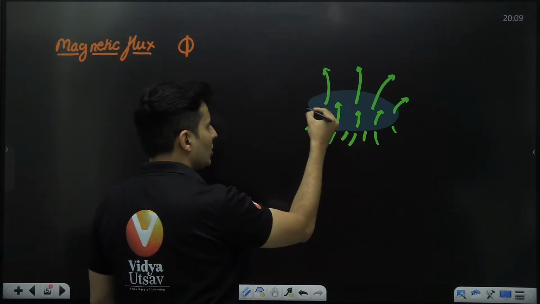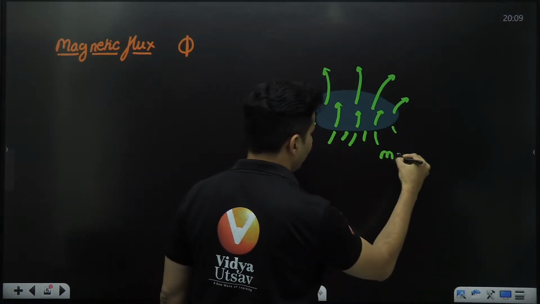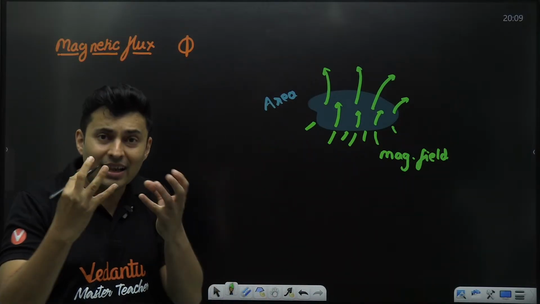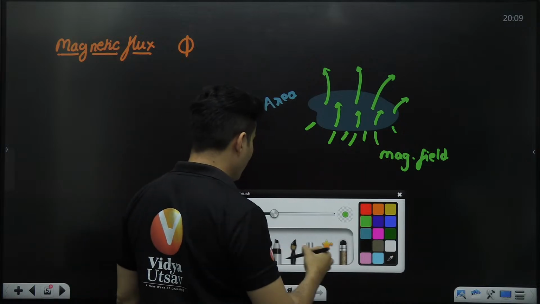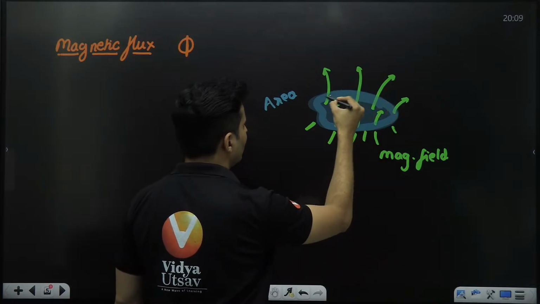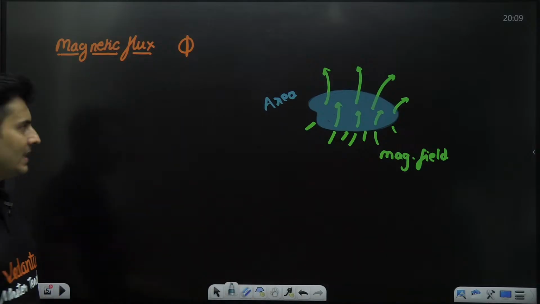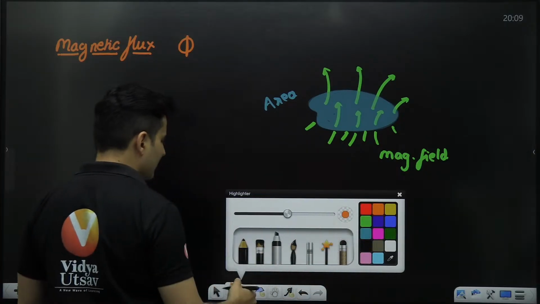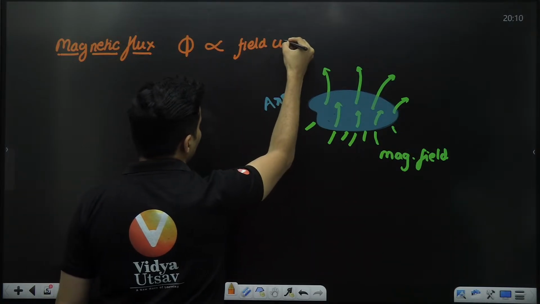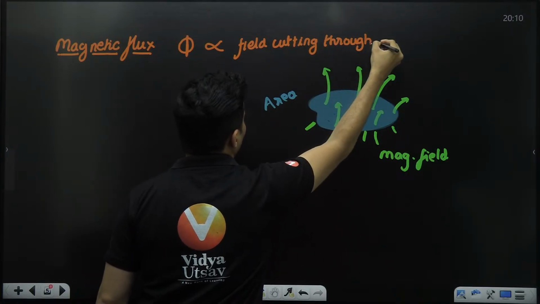This is my area, and this is my magnetic field. How many field lines pass through or cut through this particular area decides the magnetic flux. So this flux is proportional to the field which is cutting through a surface or an area.